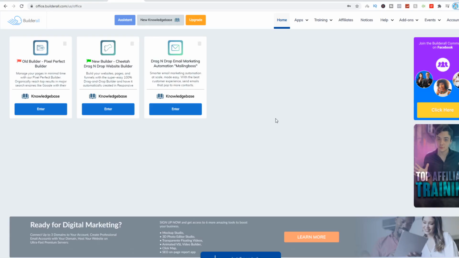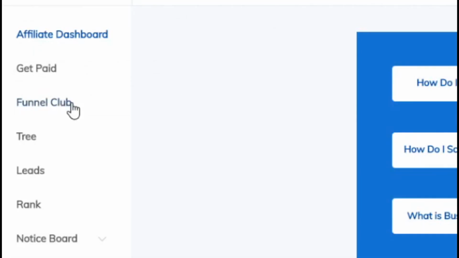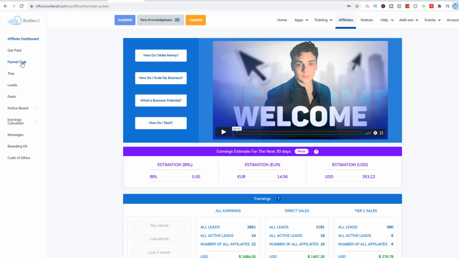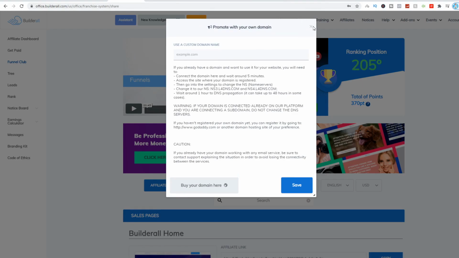So I haven't paid for any account. This is my free dashboard with some of my free tools over here. All you do is come over to affiliates over here, click on Funnel Club all the way on the left over here. Once you open this up, it's going to open up a page that looks like this. You can close this pop-up.